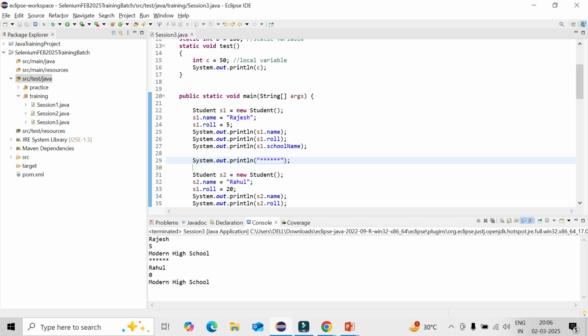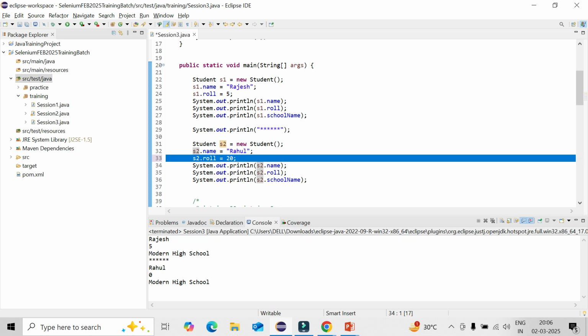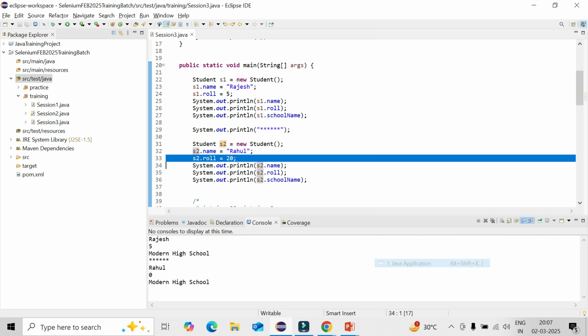The second one is s2, s2.roll, roll number 33. Name is there, roll is there. Okay, it is s2.roll, sorry, not s1.roll. Nice. Now you could see 20 in modern high school.